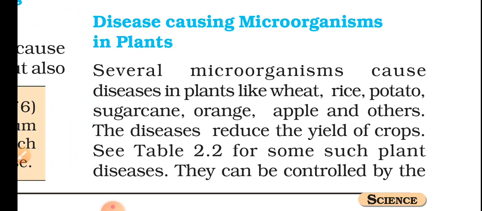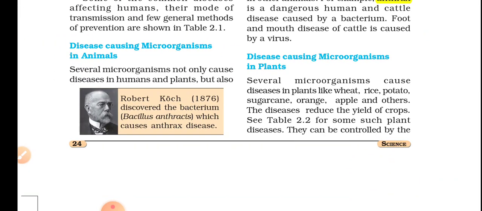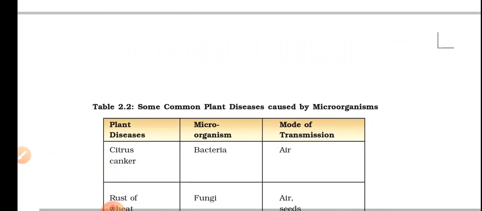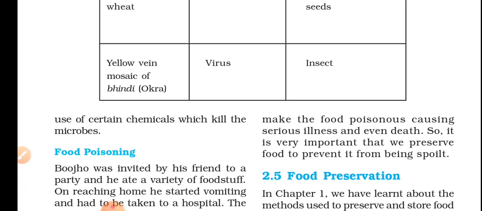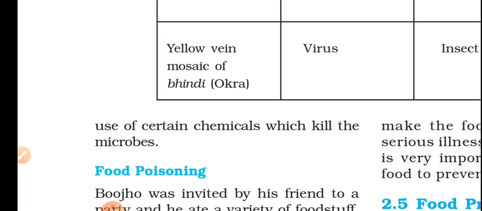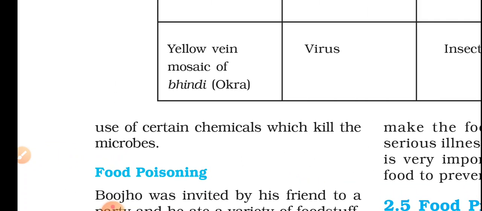They can be controlled by the plants. Some common plant diseases caused by microorganisms. Let me finish the sentence. They can be controlled by the use of certain chemicals which kill the microbes.